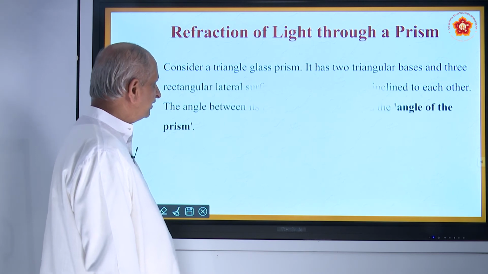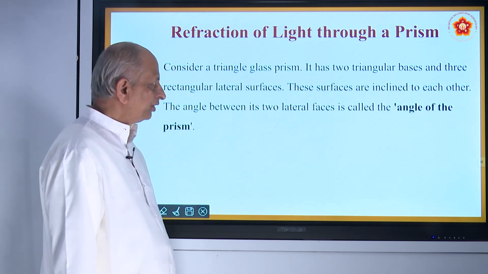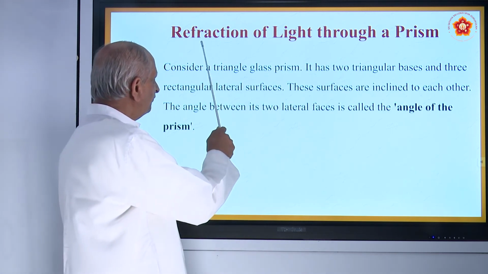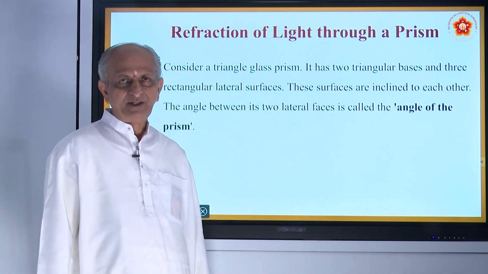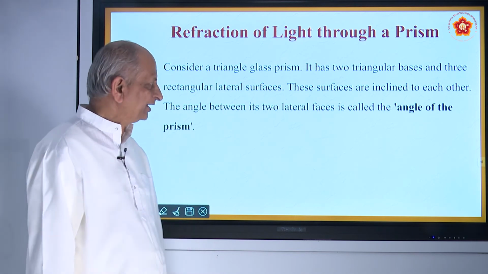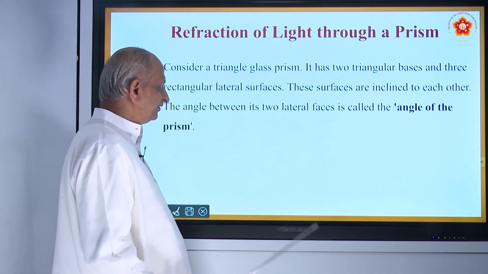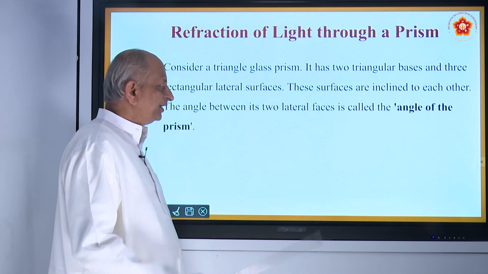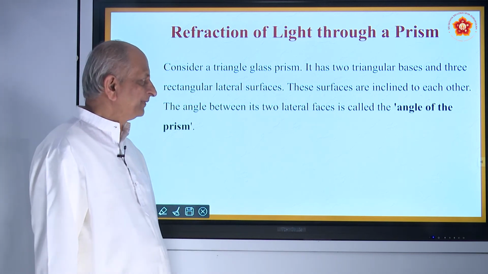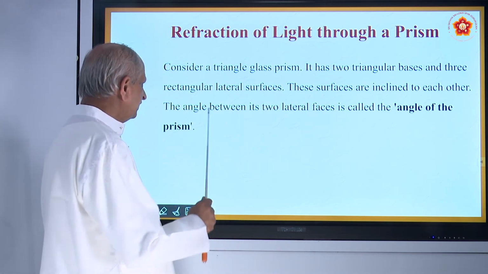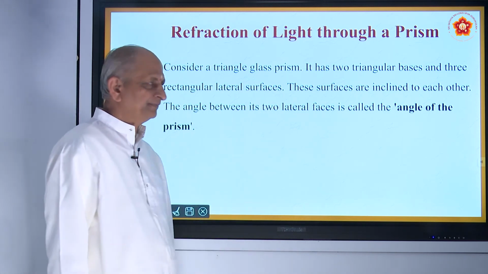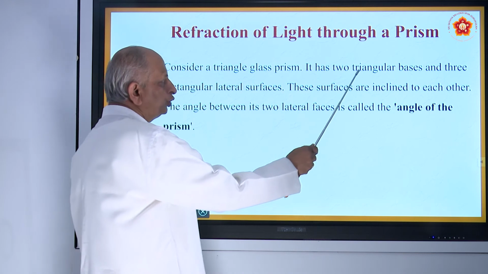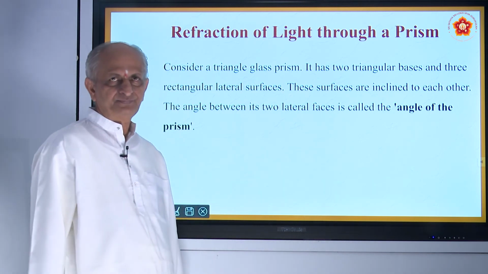Now the next thing on this topic is refraction of light through a prism. You have heard about what a prism is? A glass prism. There are different kinds of prisms. Now we are referring to a triangular prism, and here there are 3 rectangular lateral surfaces and 2 triangular bases.